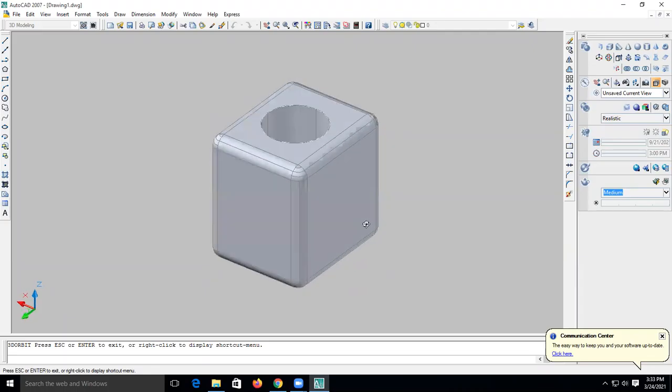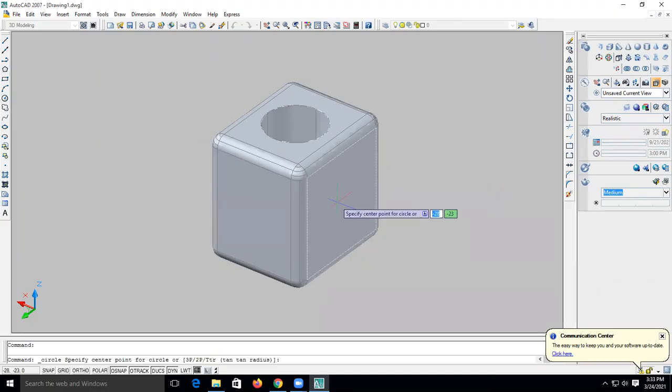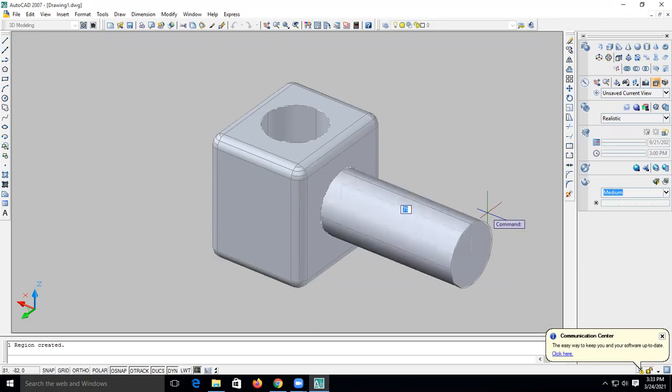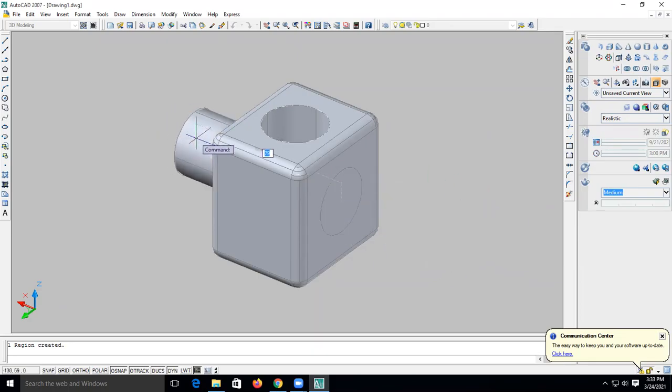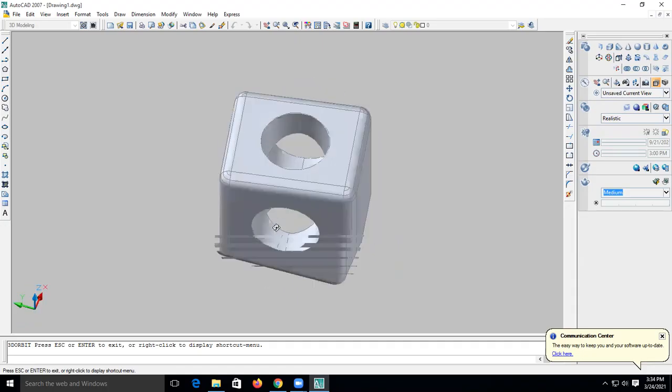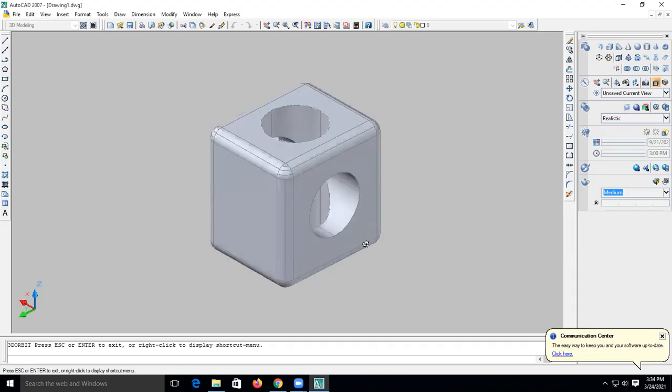Okay. Now let's see. I have to make one more hole over there. Select the press pull. What I did is pull it outward with press pull. You can again insert it likewise. If you insert it, it will fold like this. Okay, is it understood? Let's make one more hole. We will make a hole here also.